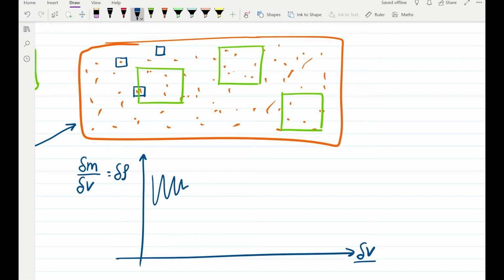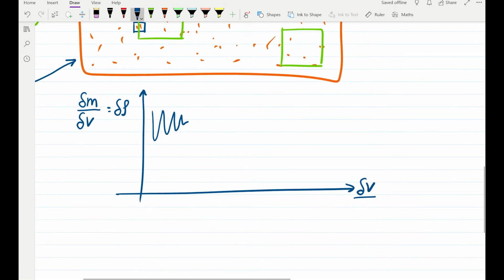There would come a time when the volume is big enough such that the number of molecules inside the domain are roughly the same, and at that time, the density would assume a constant value. So after a certain point, there is a threshold volume after which the property remains constant, and it is not a function of where we are sampling.